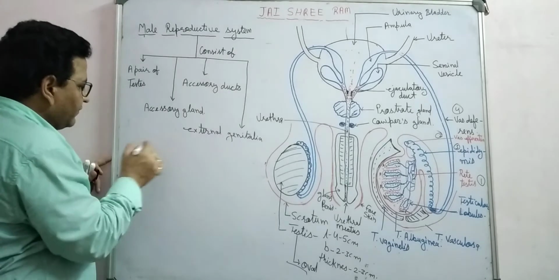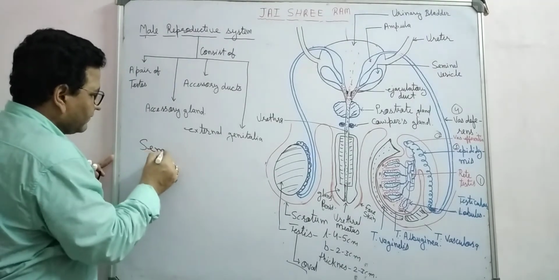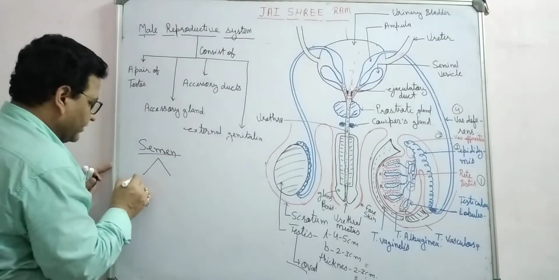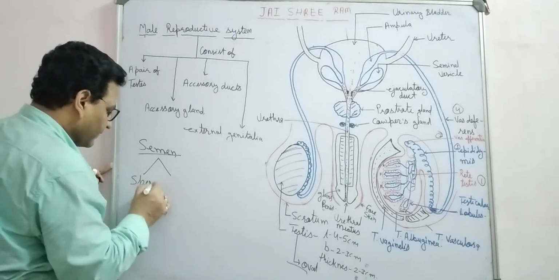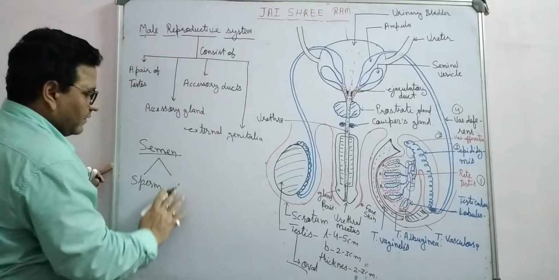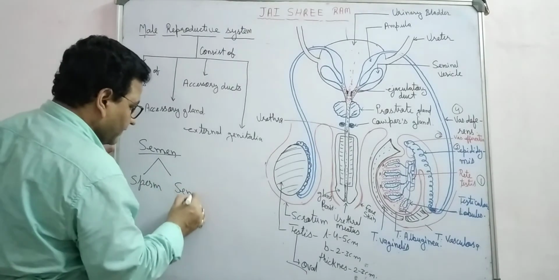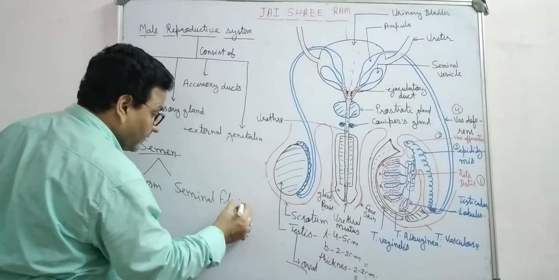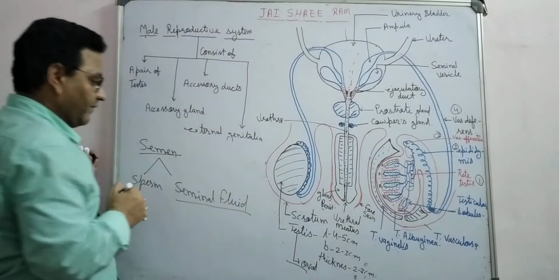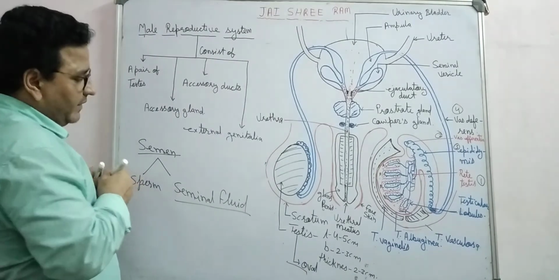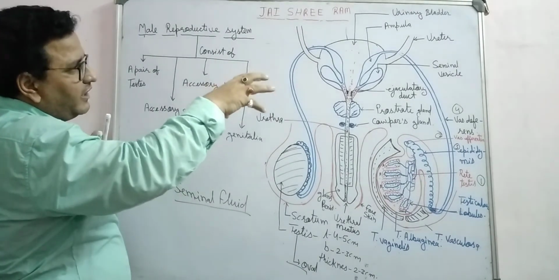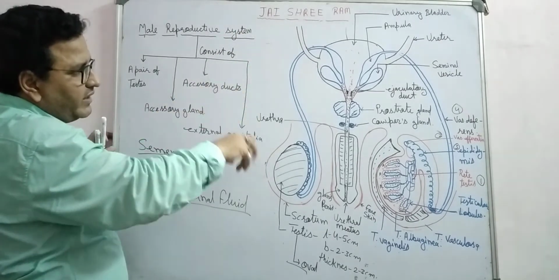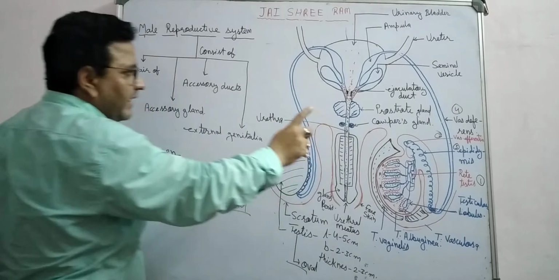So the last word is semen. If you observe, semen is made up of two things, sperm and seminal fluid. Seminal fluid is the liquid part of the semen, which is secreted by the accessory glands: one pair of seminal vesicles, one prostate gland, and one pair of bulbourethral glands.